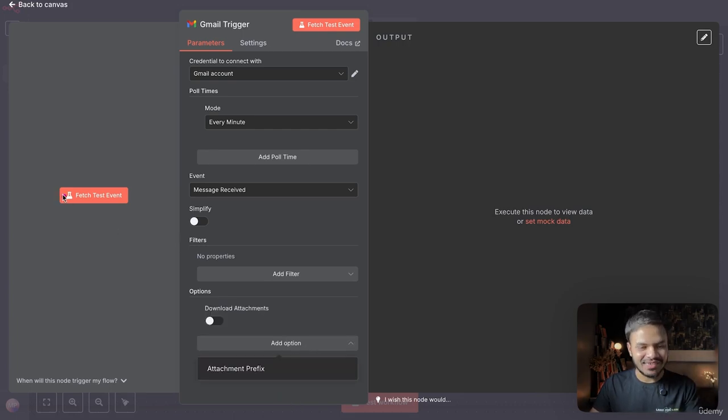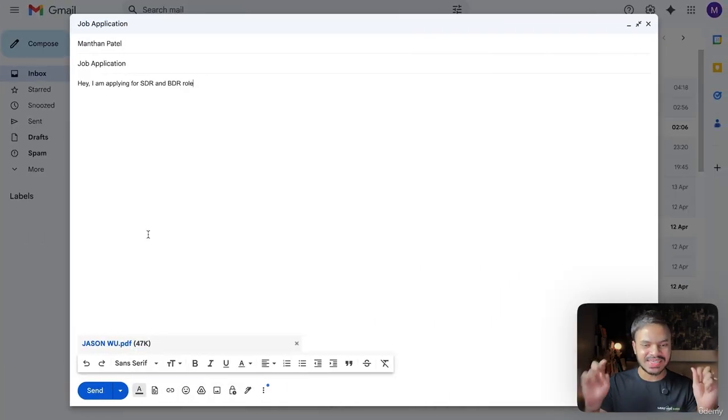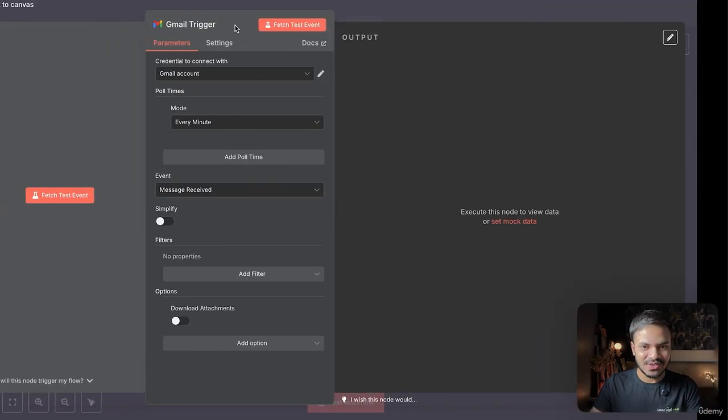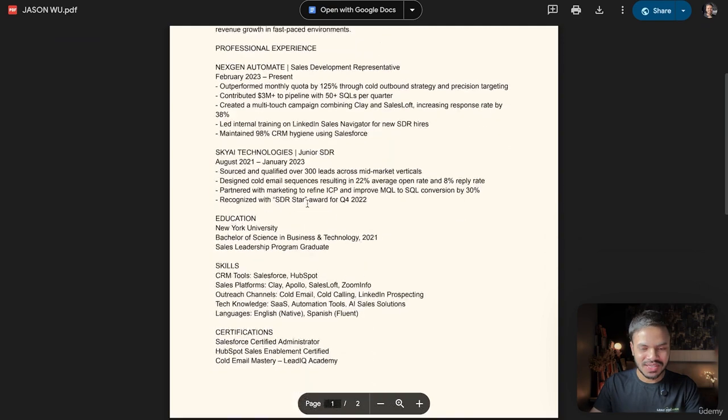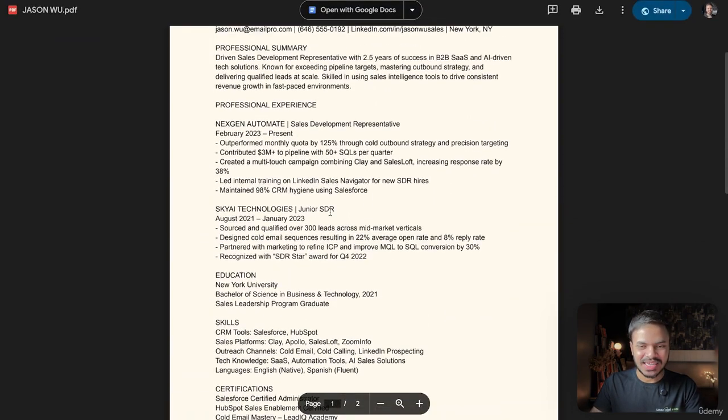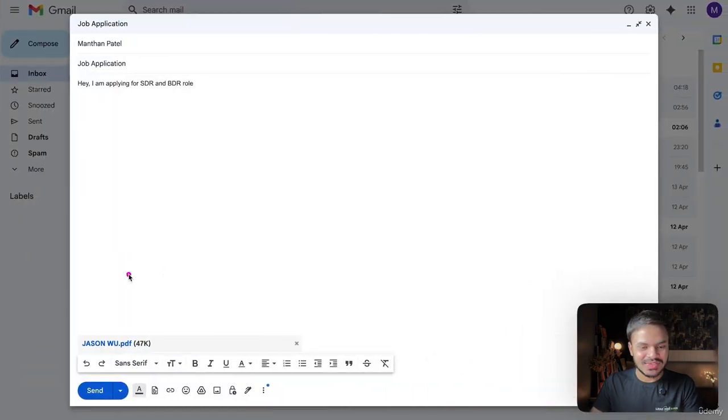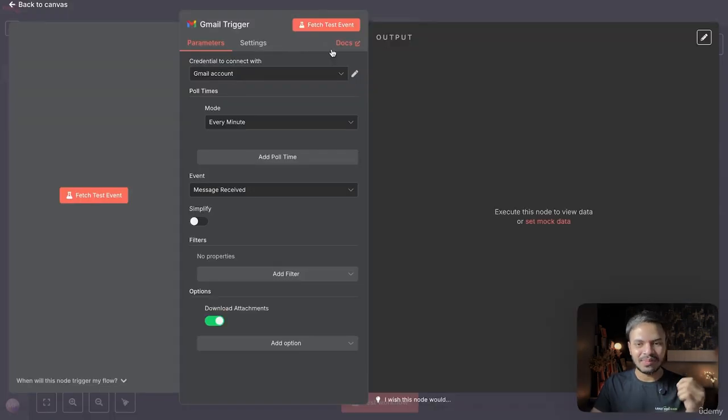So to get the test event or payload, let's initialize this Gmail by sending out a fake CV. So I have built this fake CV, you can see here, of Jason Wu. I have built this by using ChatGPT, nothing too crazy. And now once we send this email to our main email, I have received that email in my inbox. So let us use fetch test event.